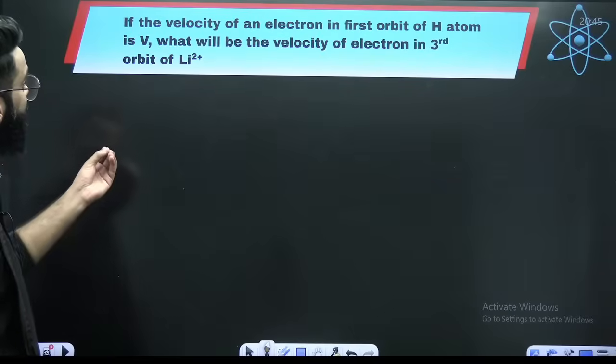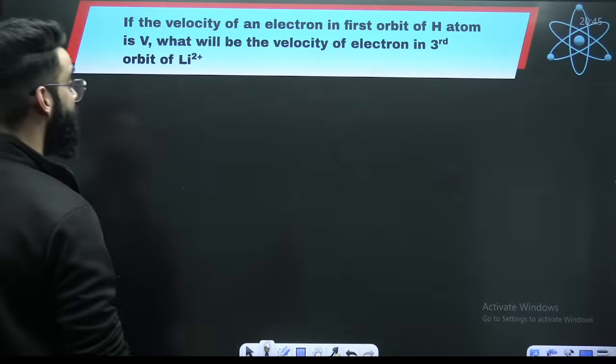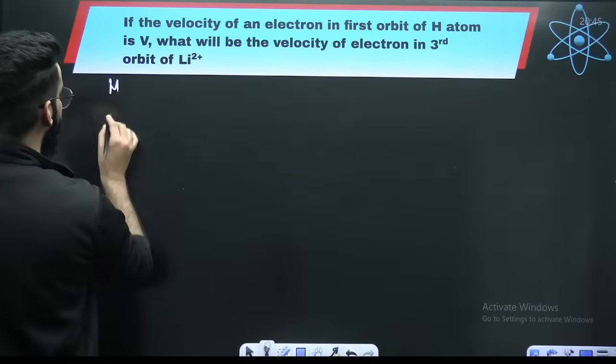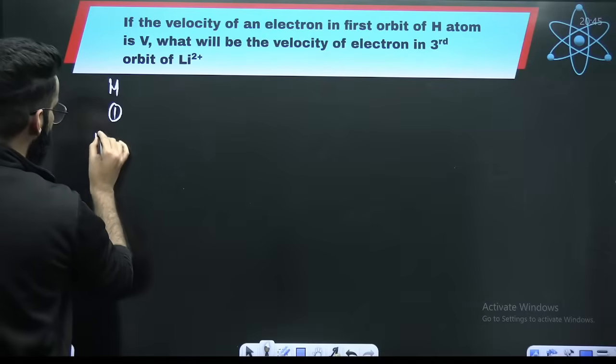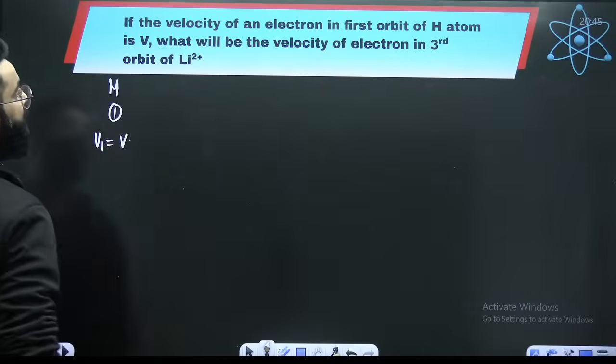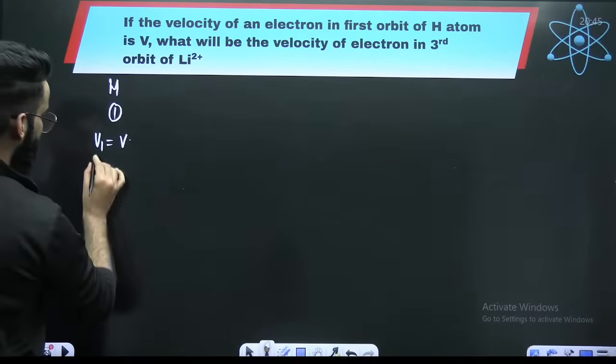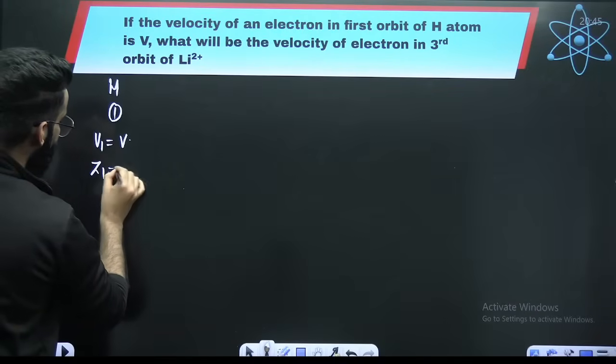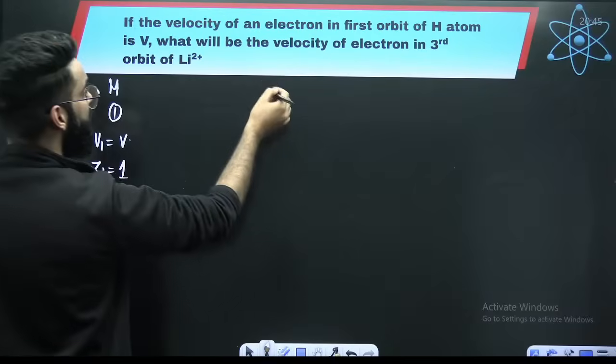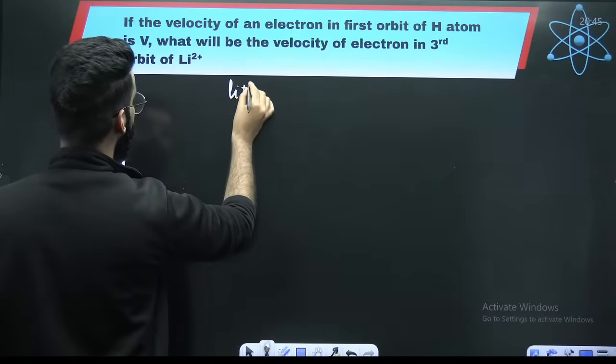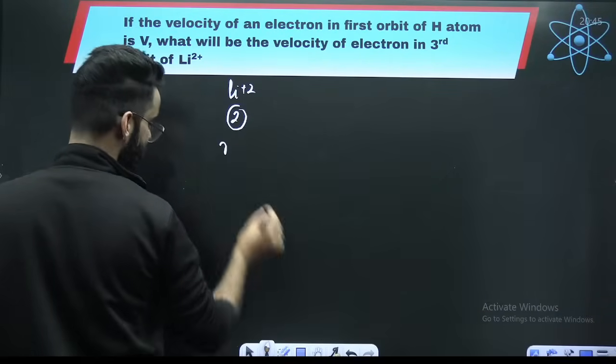Look at this one. If the velocity of the electron in the first orbit of hydrogen is V, what is the atomic number of hydrogen? That is 1. What will be the velocity of the electron in the third orbit of Li dipositive?